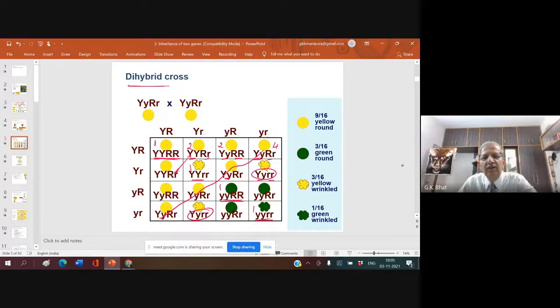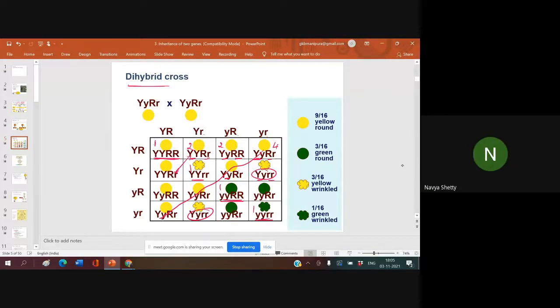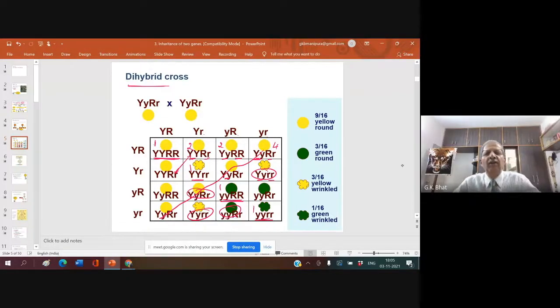This one, is it only 1 or 2? Small y, capital R, small r. 2. Understood? So if it is given in the examination, you need not write any checkerboard.